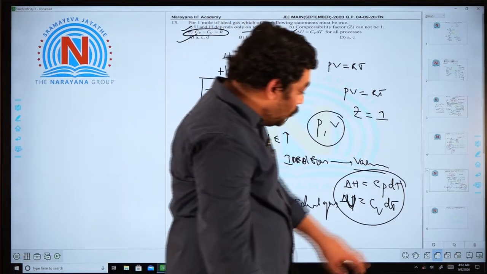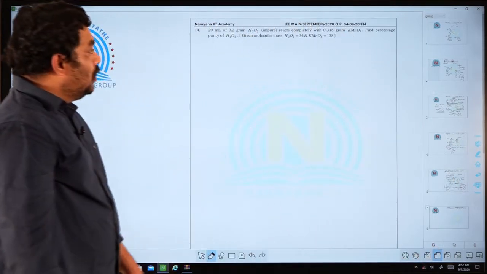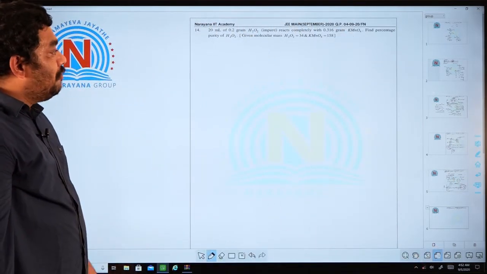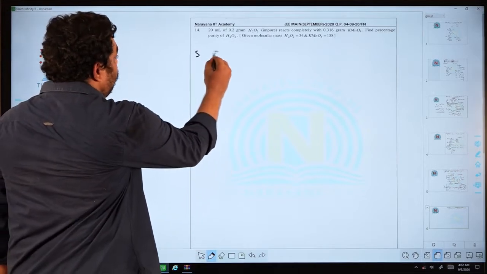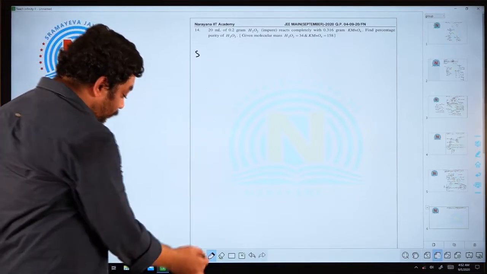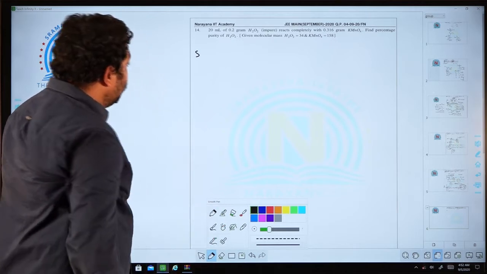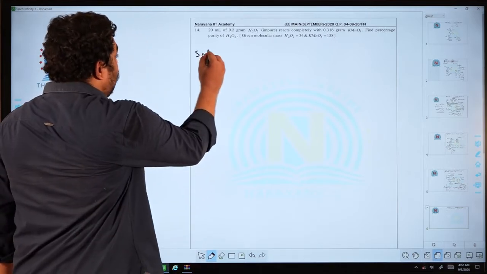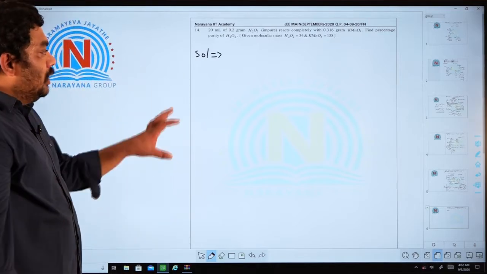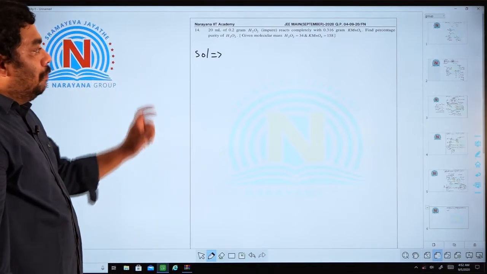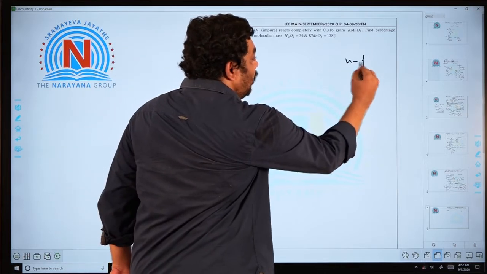Next, I am moving to the 6th one. Sir, this is the question from stoichiometry. This is the question from stoichiometry. The important concept behind this one is N factor.